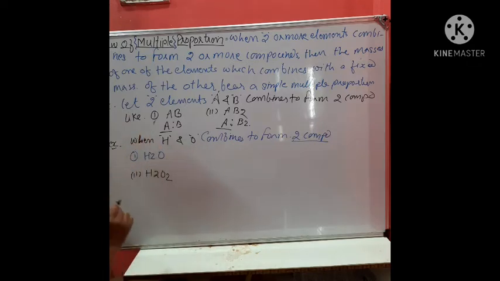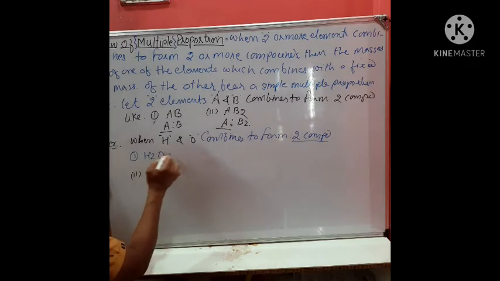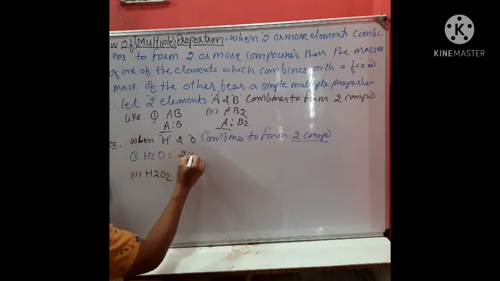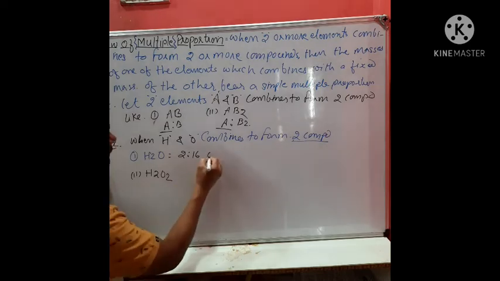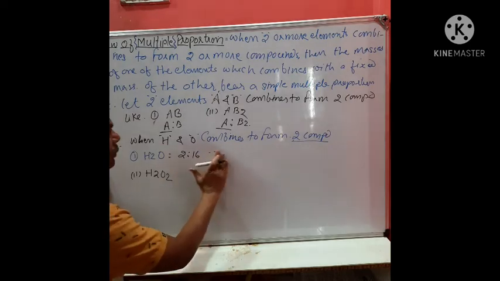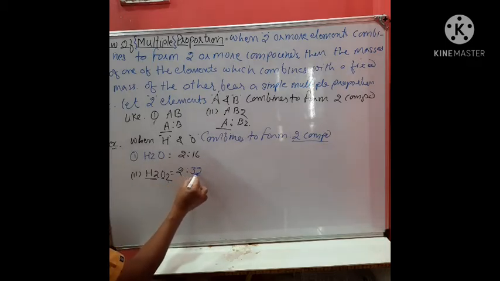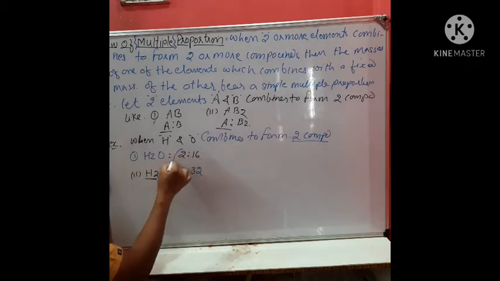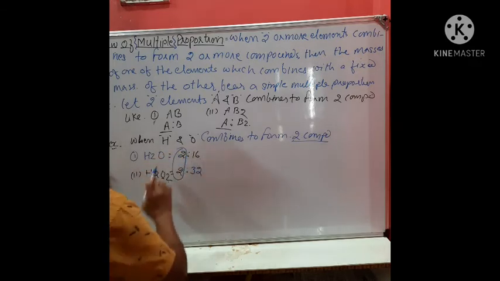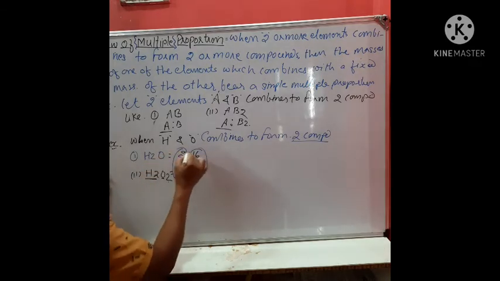Now what about the mass ratio? Here the mass ratio is 2:16, or if you talk about simple ratio, 1:8. But what about here? Here the mass of hydrogen is again 2 into 1, that is 2. But what about oxygen? Now there are 2 atoms of oxygen, therefore its mass becomes 32. So the mass of one of the elements is fixed. What is this? 2. But the mass of the second element, this is what?